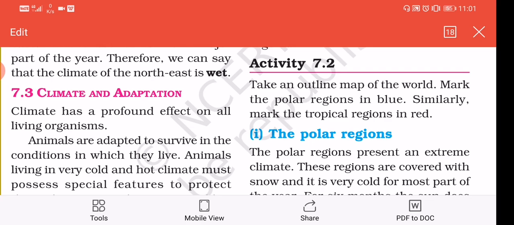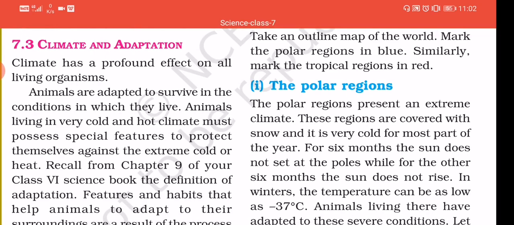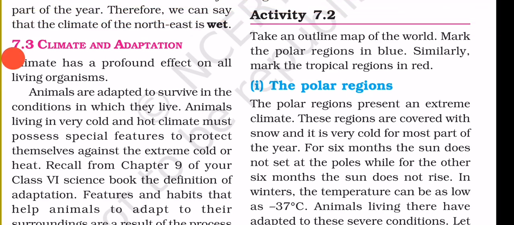So some special features developed by plants and animals to live in a particular type of climate are called adaptations. I hope I am very clear about adaptations. Okay, so now there are mainly three types of regions: the polar regions. What are the polar regions? The regions near the poles, like the North Pole and South Pole, are called polar regions.